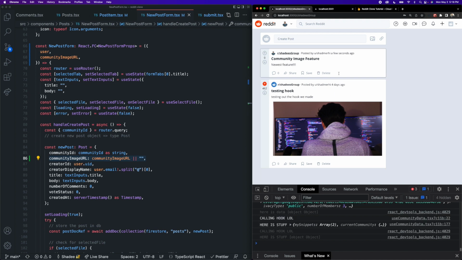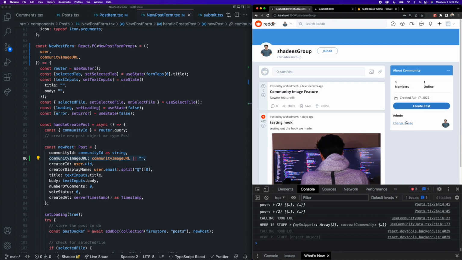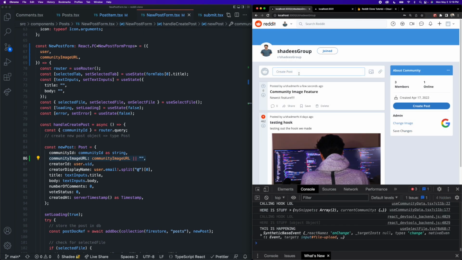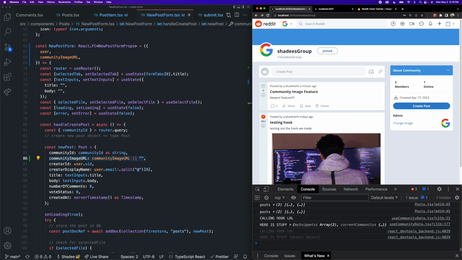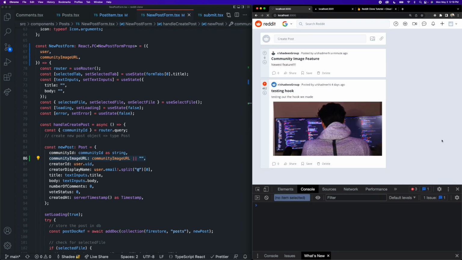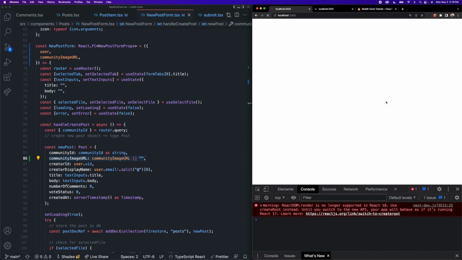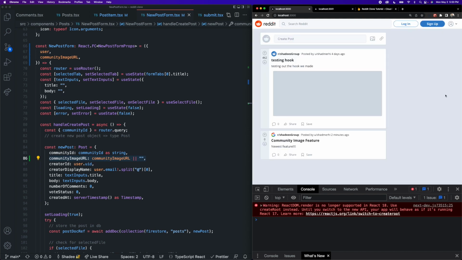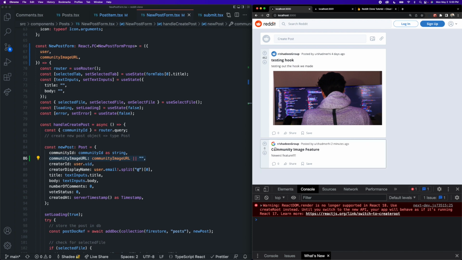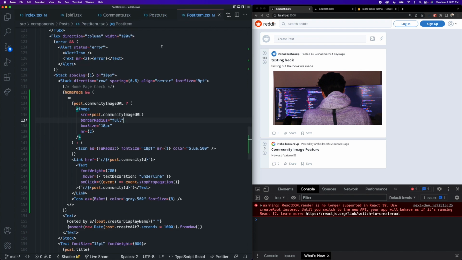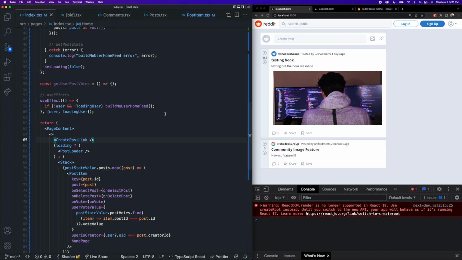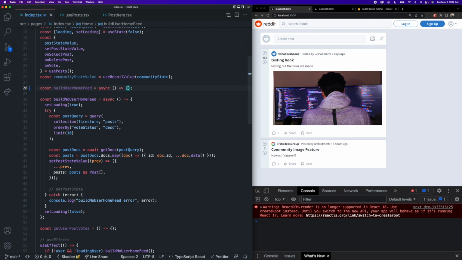And actually, if I go into Shadi's group and I change the image to something else, like the Google logo here, and I save that, if I went back to the home page and were to refresh, the post should have the latest community image, and I'd have to log out to see that because our feed is only built for logged out users, and you can see that the Google image is indeed there. So we can close this new post form, we can close the submit page, and we can come back to our index page here.